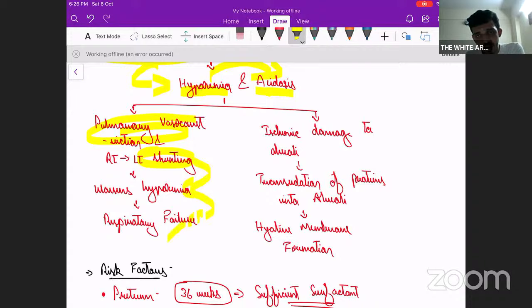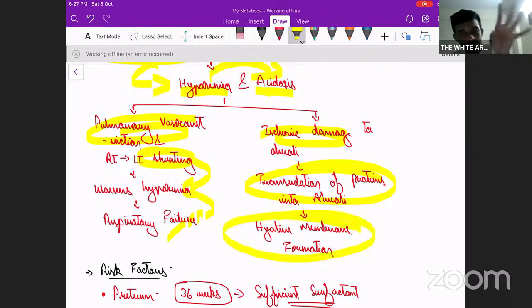And on the other hand, there will be ischemic damage to the alveoli because of hypoxemia. Once this happens, there will be transudation of proteins and infiltration of cells, which leads to the formation of a membrane, which is called the hyaline membrane. And so the disease is named hyaline membrane disease.